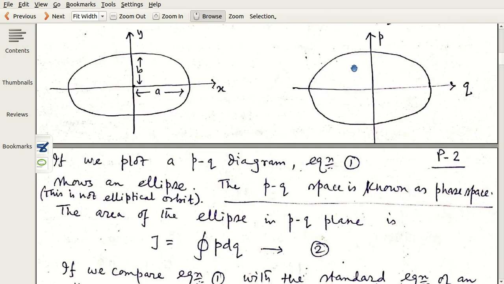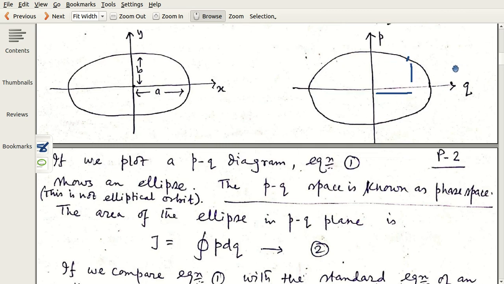This is the diagram of the relationship between q and p, position and momentum. It means if a particle has this value of position, then it will have this amount of momentum. That is the meaning of this.